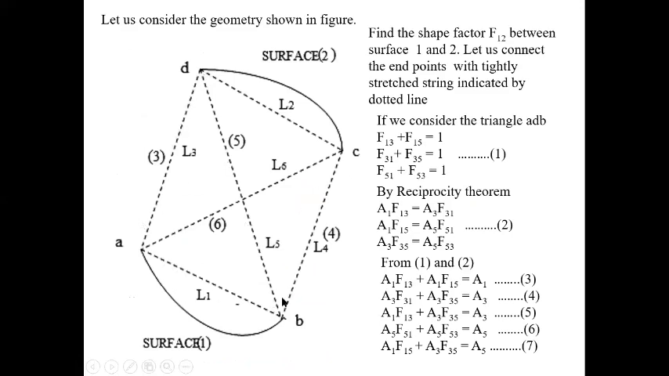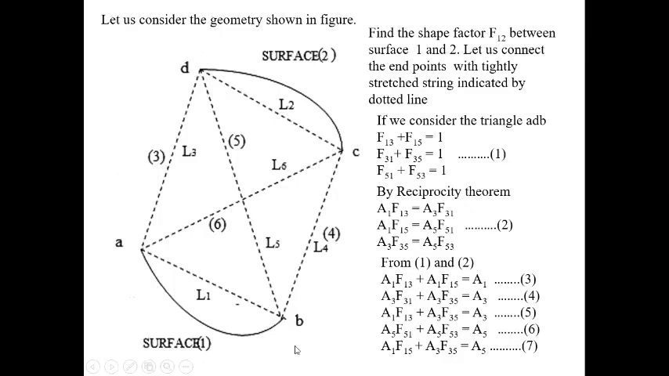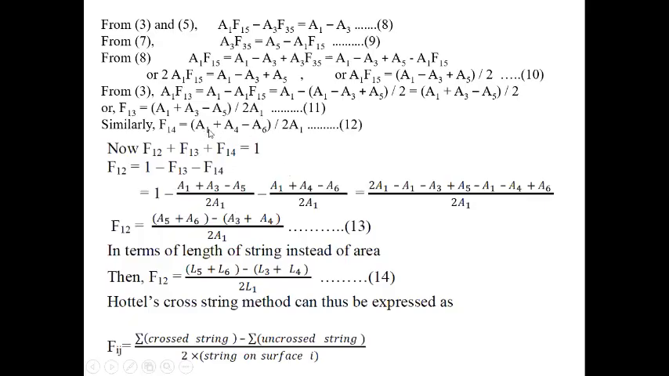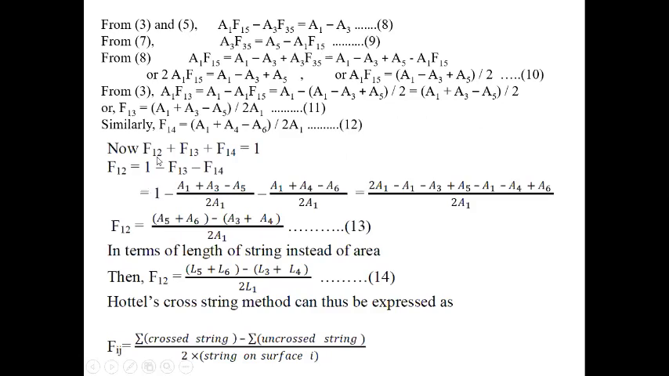Similarly, for the ACB triangle, from this we can find F14 already. So F14 equals A1 plus, same way, instead of A3, you see here this is A3, this will be A4, and instead of A5 this will be A6. So this is A1 plus A4 minus A6 by twice A1. So now you see from this surface we can write F11 equals to 0.